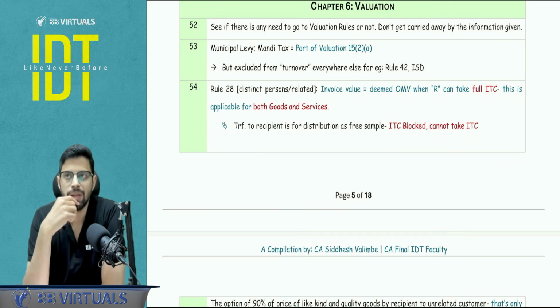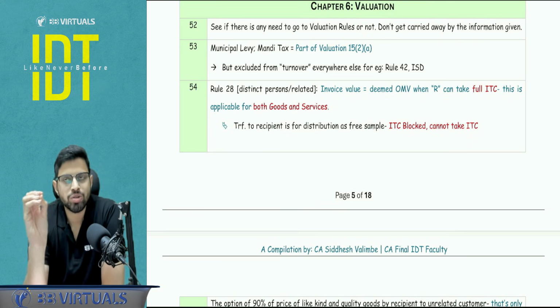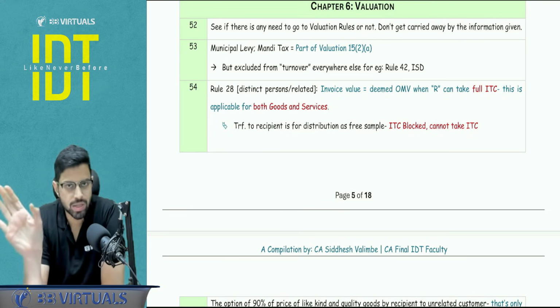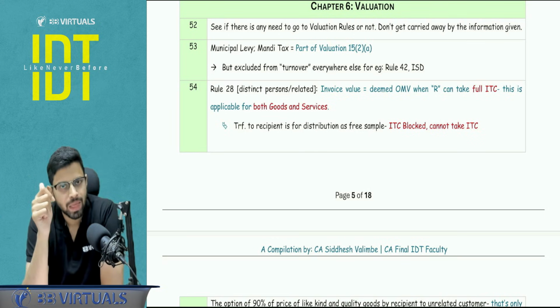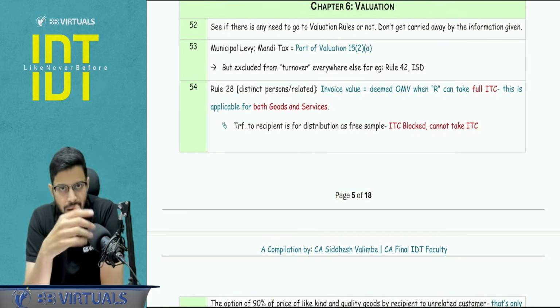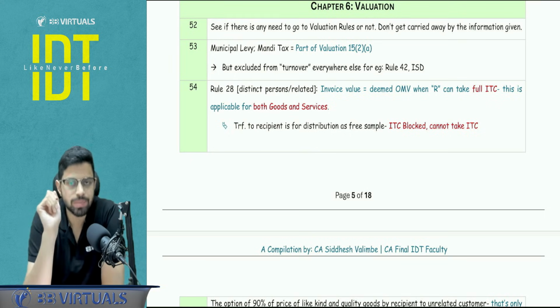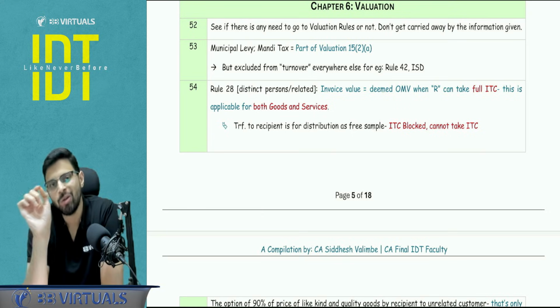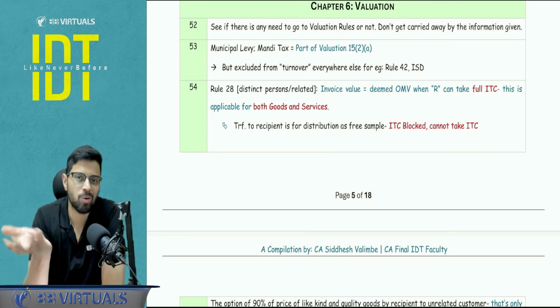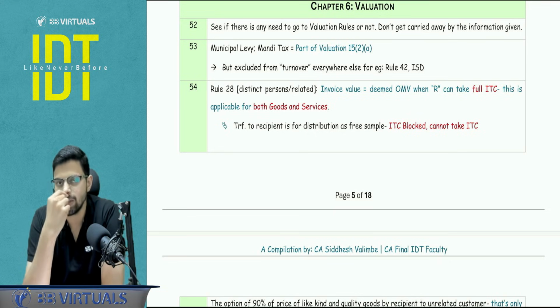I will give you an example. Free of cost training given to agents who are not sole agents, normal agents, and it is a free of cost training service. So will paragraph 3 of Schedule 1 apply? Answer is no, because that applies only for goods. So here it is not a supply, but they will give you the information of valuation rules. Guys, there is no need to apply rule 29 or any other rule for that matter, because it is a clear case that it is not a supply itself.